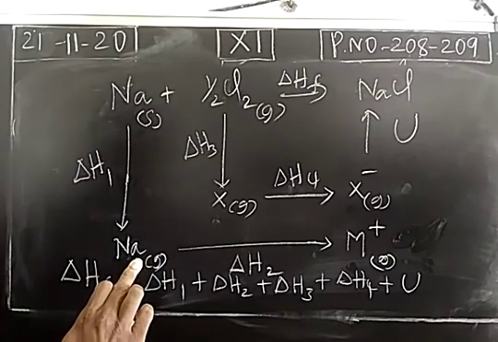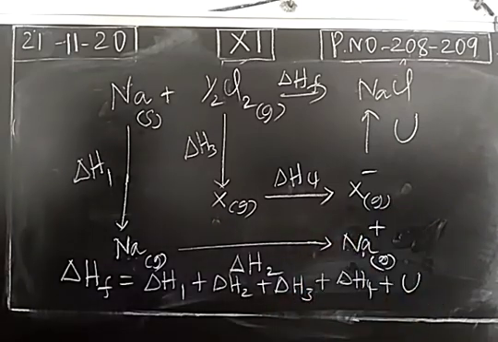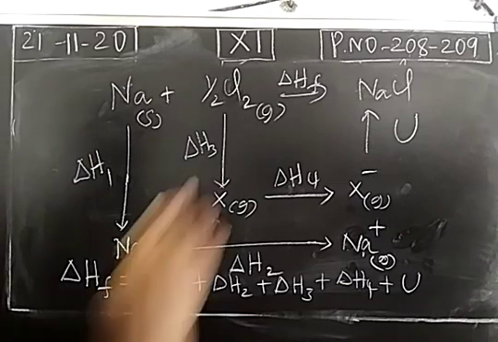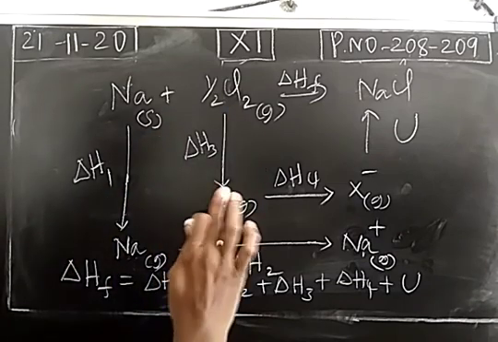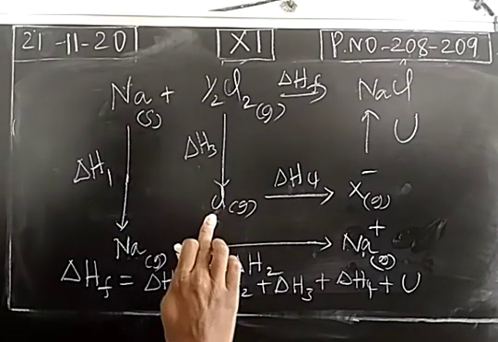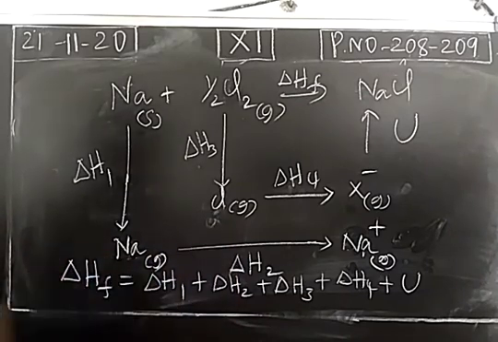By losing an electron, it becomes Na plus cation. This is called the ionization process. So delta H2 is the ionization energy of sodium. Then half a Cl2 molecule is dissociated to get a chlorine atom. The process is dissociation, so delta H3 is the enthalpy change of dissociation. Then chlorine, being highly electronegative, will accept the electron lost by sodium.